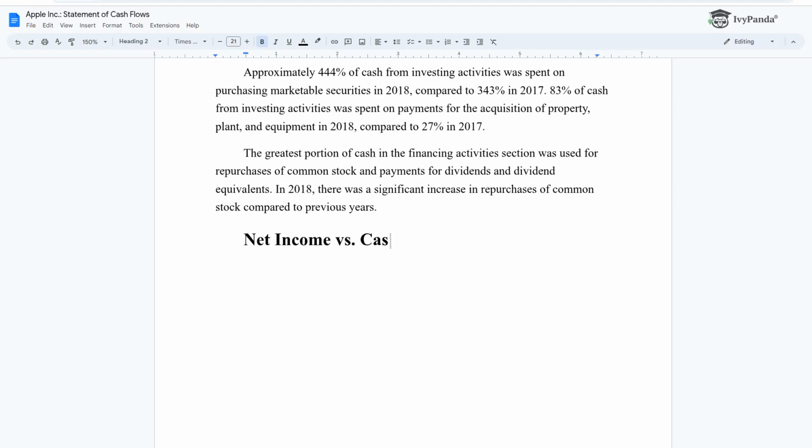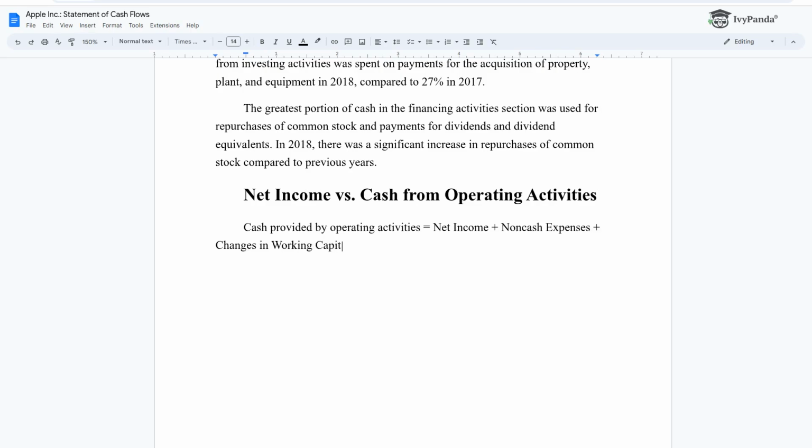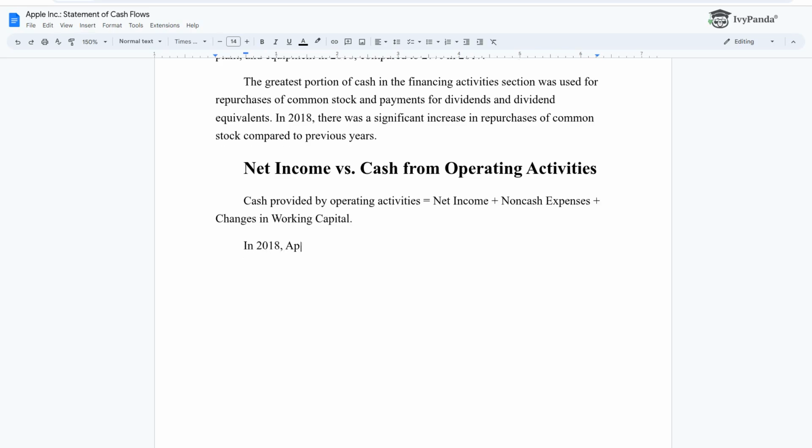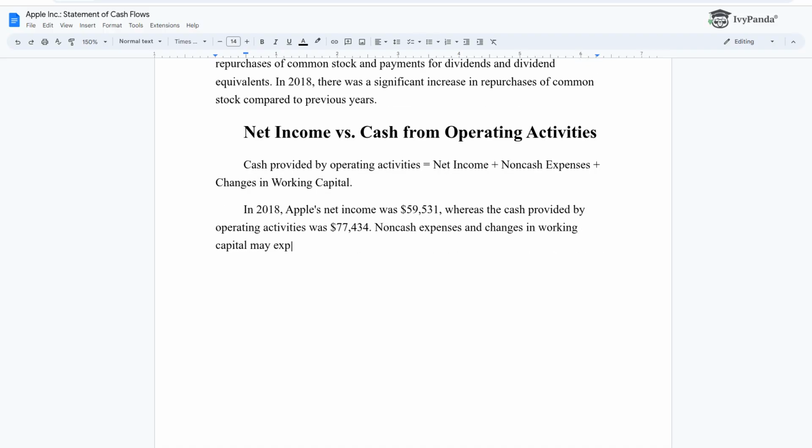Net income versus cash from operating activities. Cash provided by operating activities equals net income plus non-cash expenses plus changes in working capital. In 2018, Apple's net income was $59,531, whereas the cash provided by operating activities was $77,434. Non-cash expenses and changes in working capital may explain a significant difference of